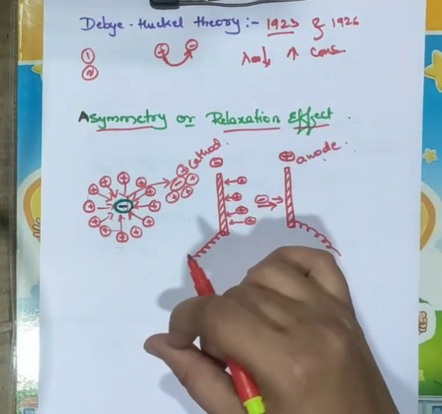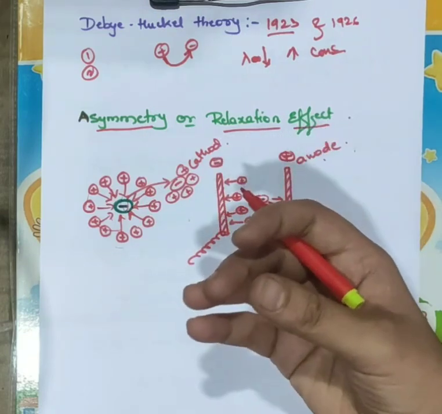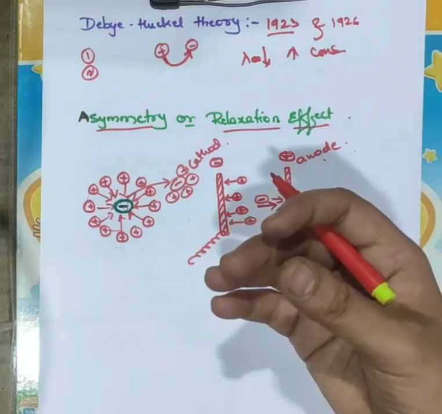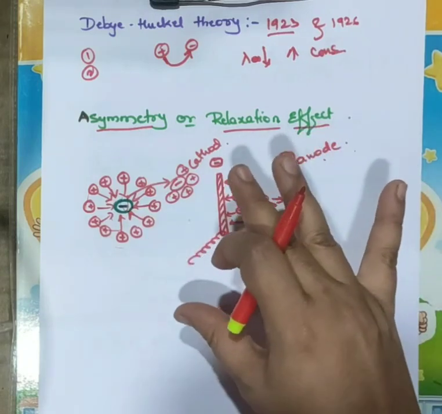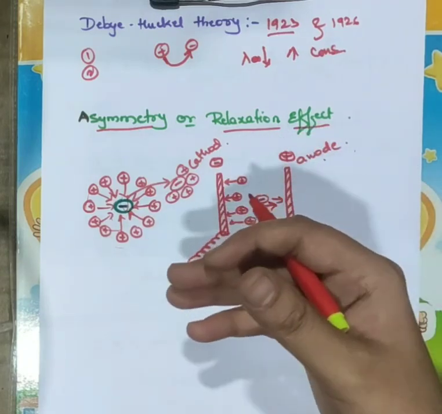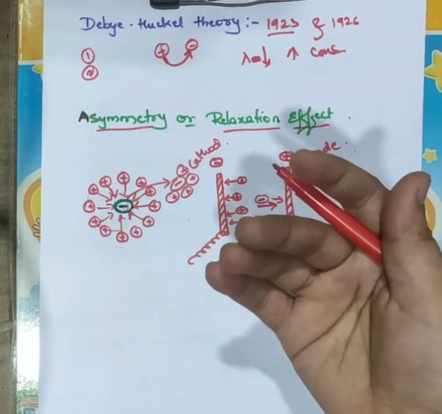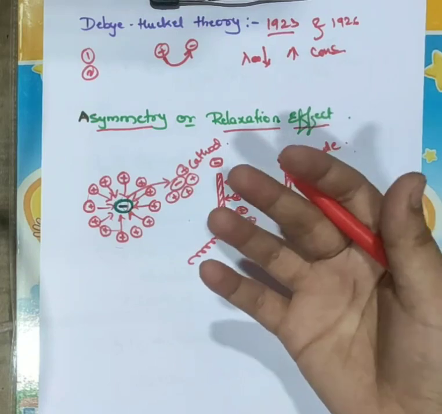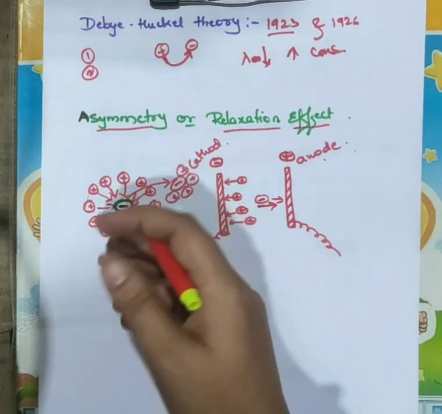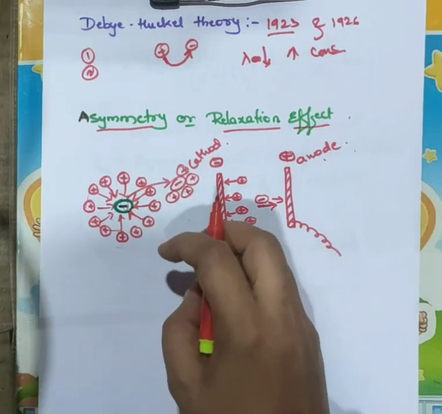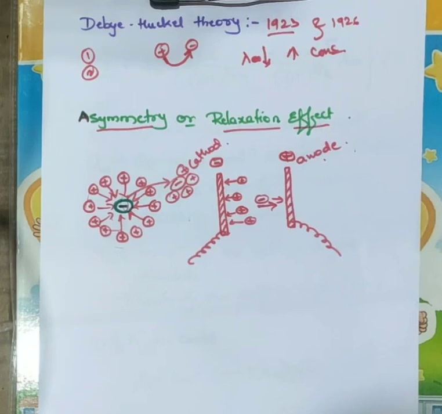However, neither destruction of the old ionic atmosphere nor formation of the new ionic atmosphere takes place instantaneously. This process will not take place suddenly. Each of them has to take some time for the formation of the new ionic atmosphere and the dying of the old one, and that time is called relaxation time, right?